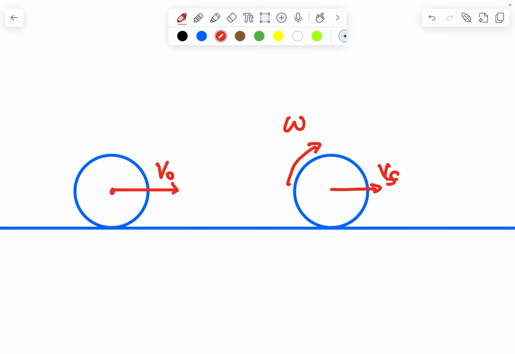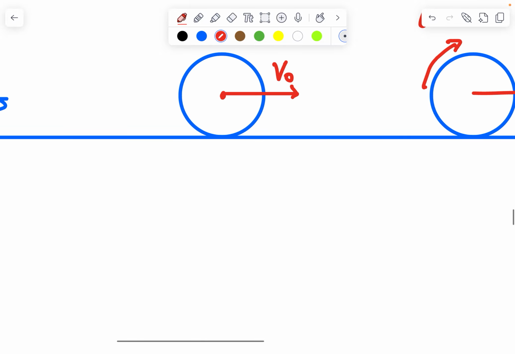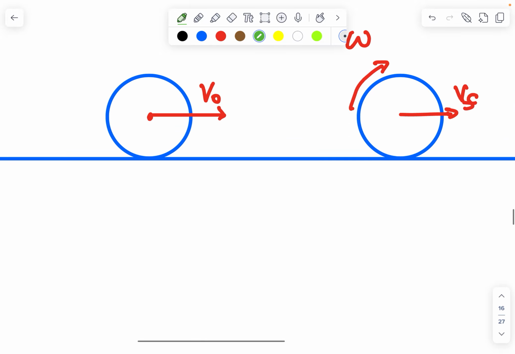So this is omega. And let's draw the forces on here with this green color. I'll just draw it from the point of contact.